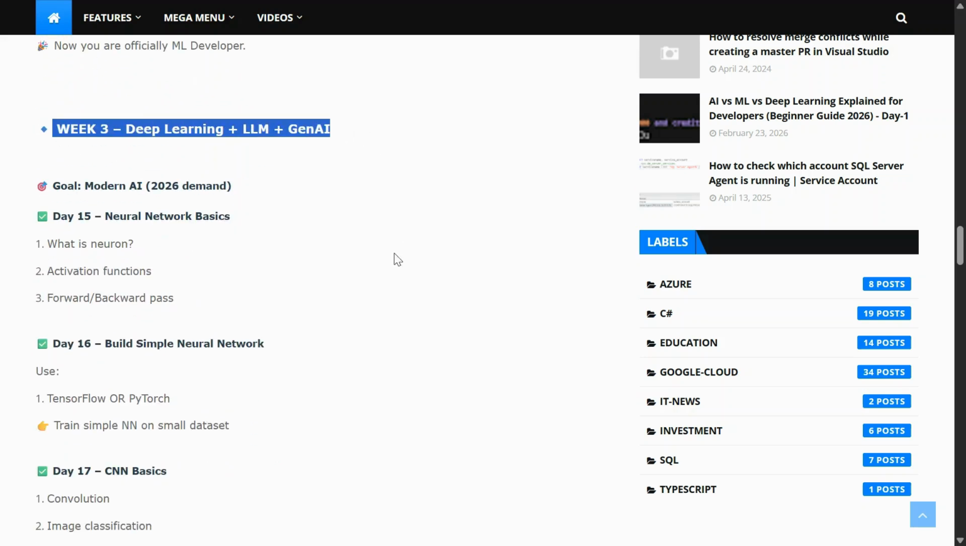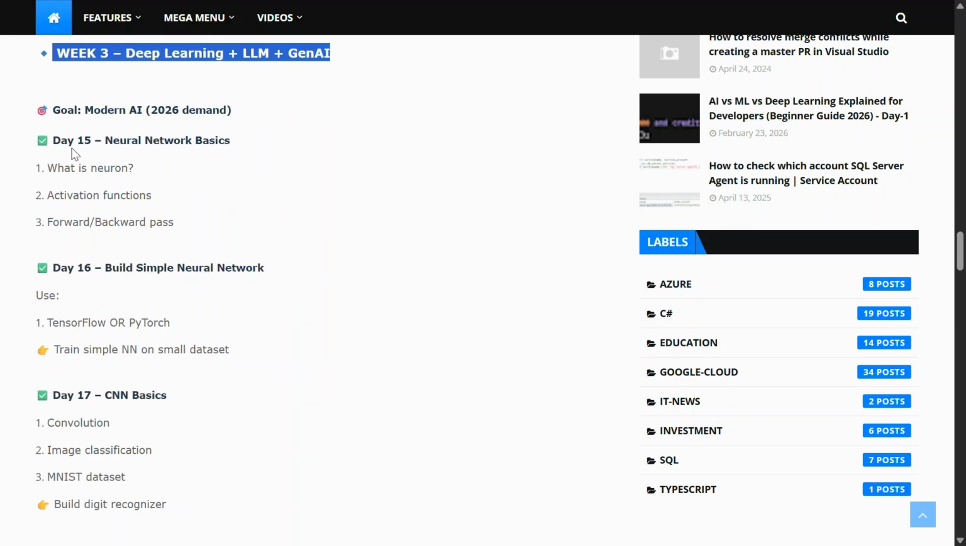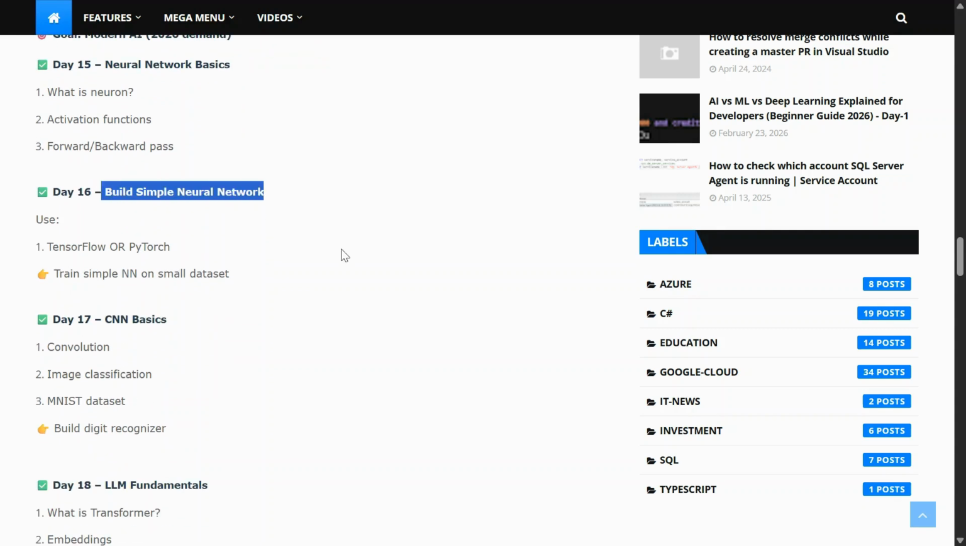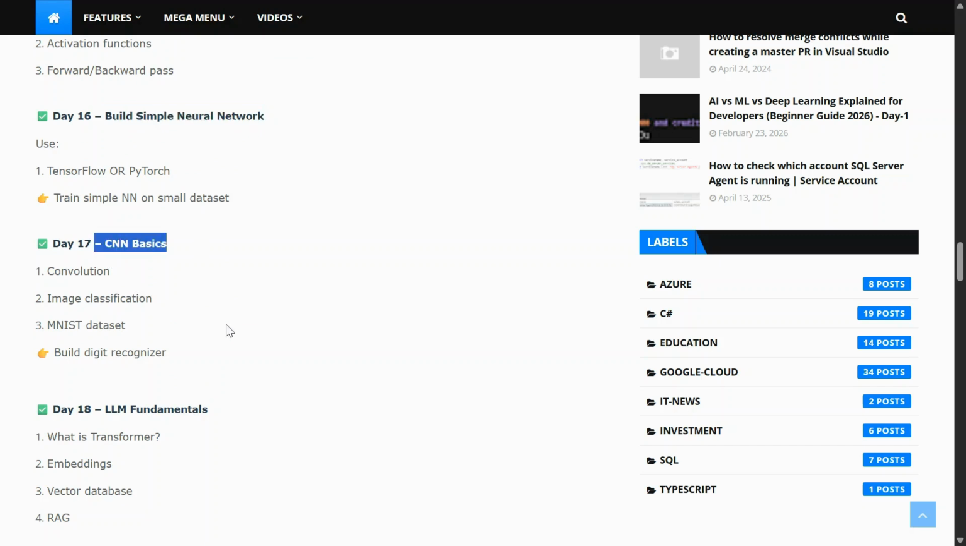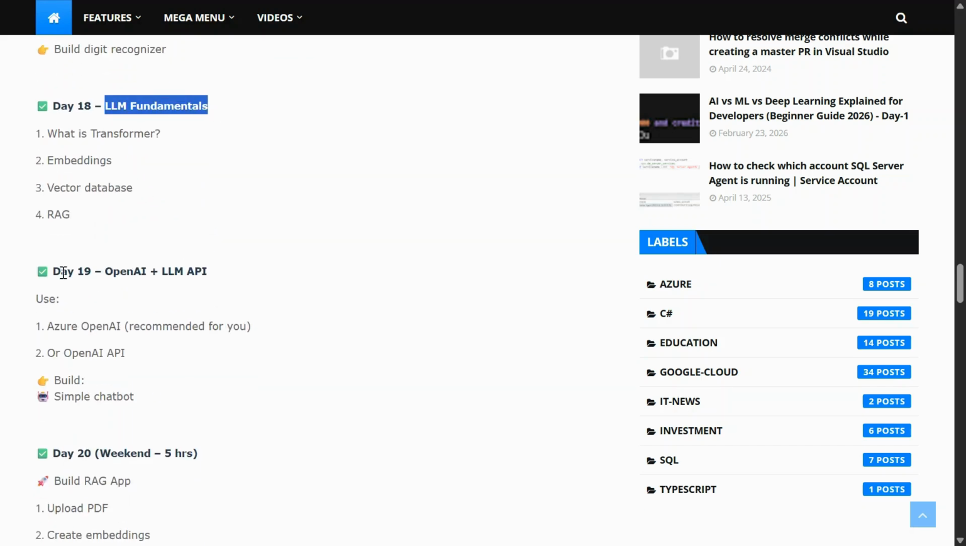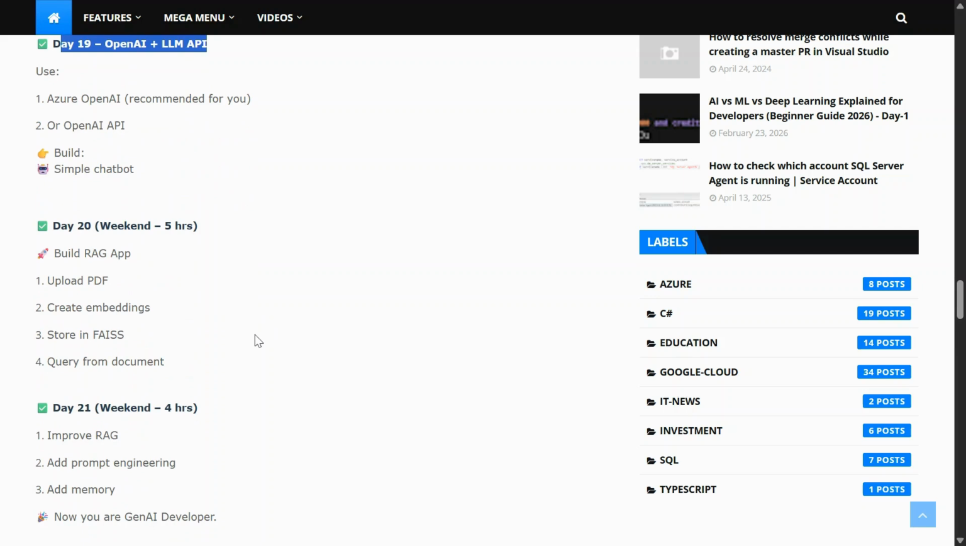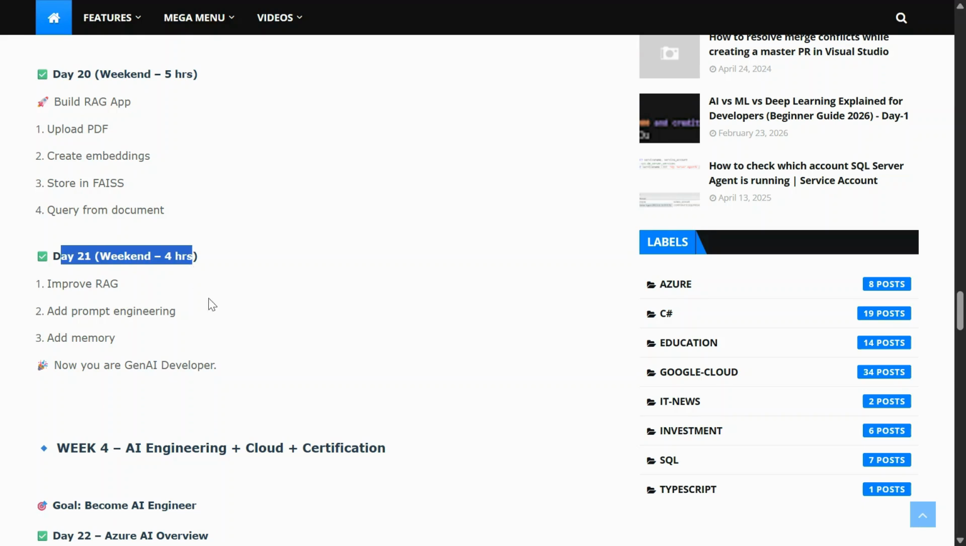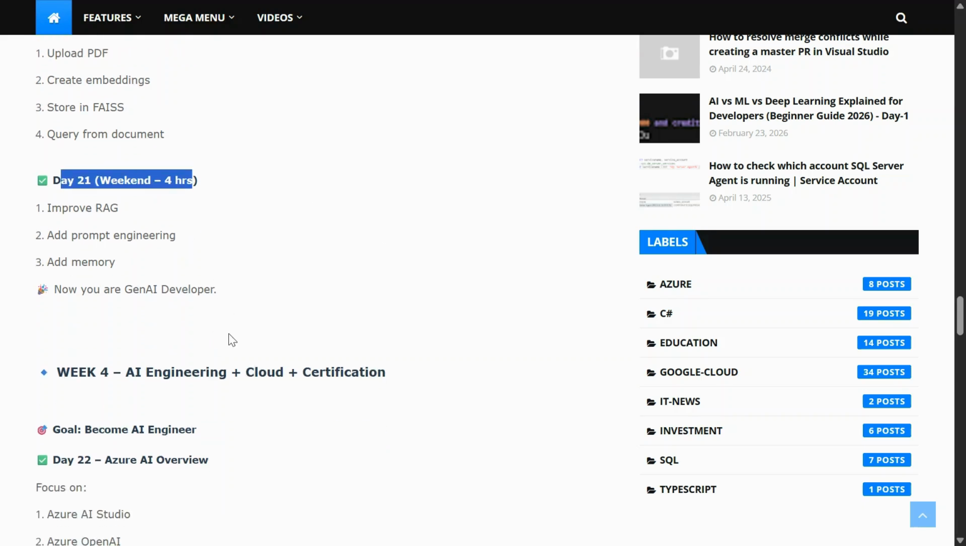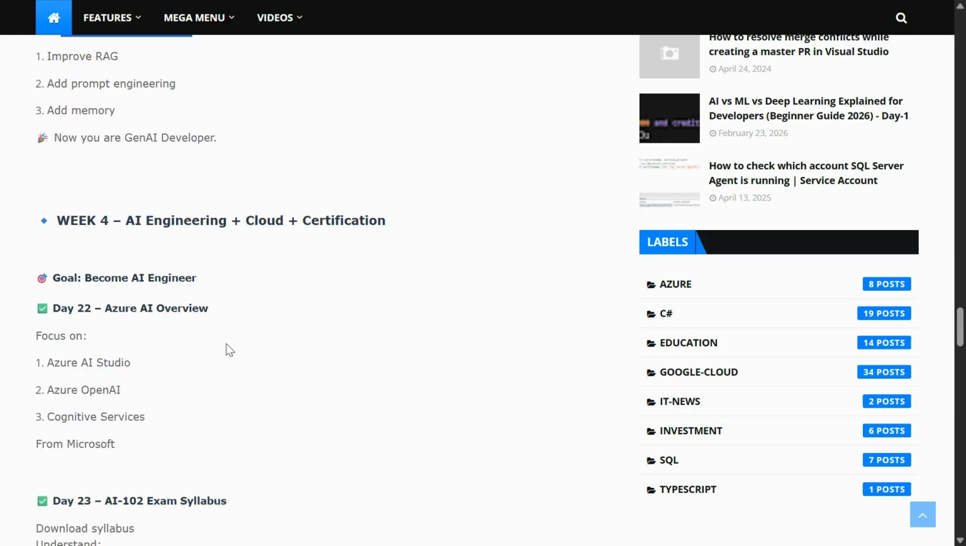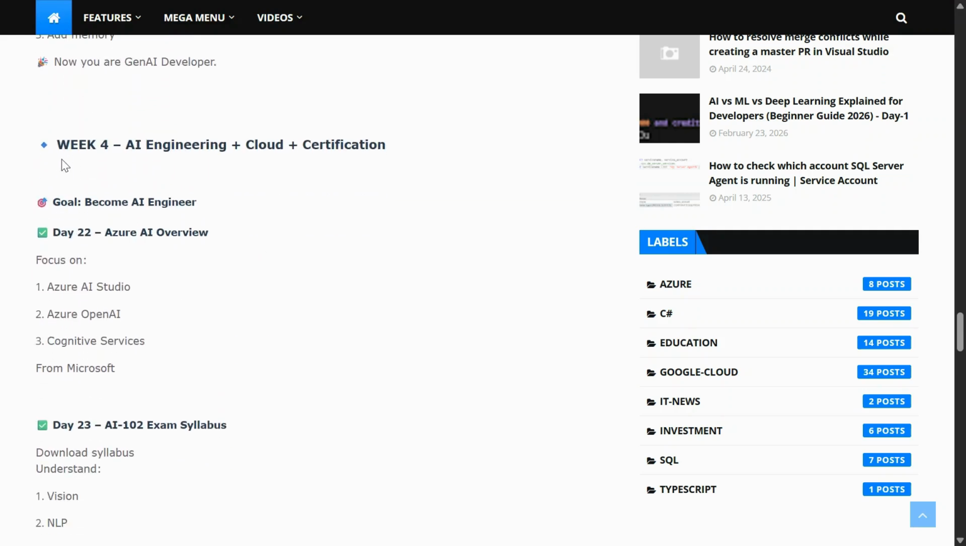Next, week 3 means we start to learn deep learning, LLM and generative AI. So day 15, neural network basics, build simple neural network, CNN basics, LLM fundamentals. Day 19, OpenAI plus LLM API. Day 20, build RAG app. Day 21, improve RAG, add prompt engineering, add memory. Then this is the week 3 plan.